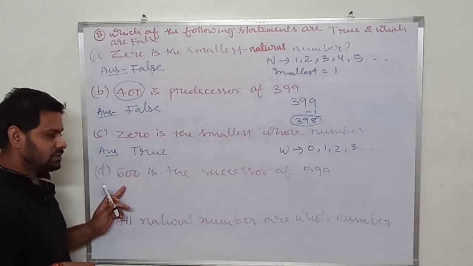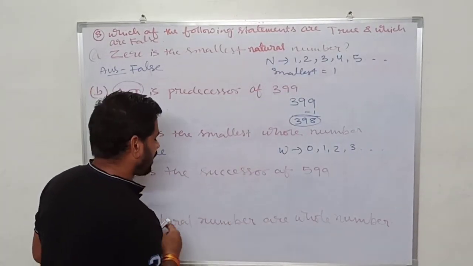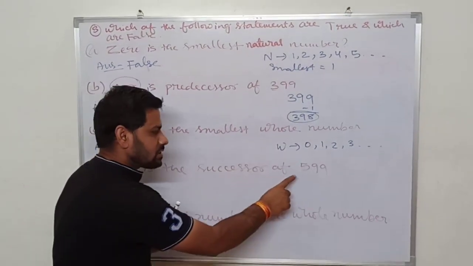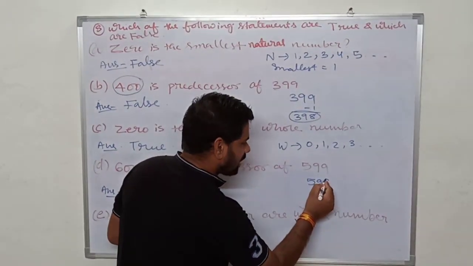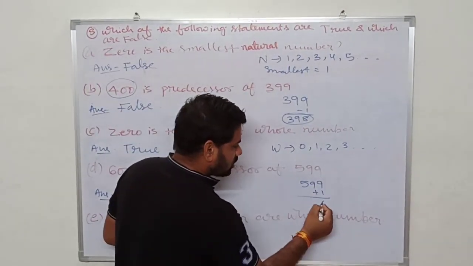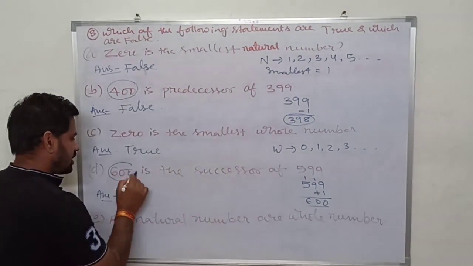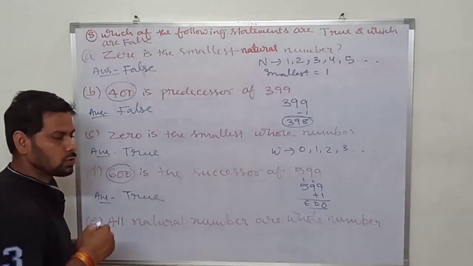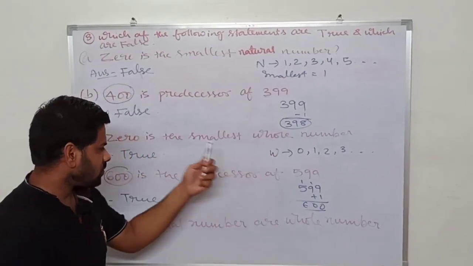Next, in this question it is given 600 is the successor of 599. We have to tell whether 600 is the successor of 599. Okay, what do you mean by successor? When we add 1, the result we get is the successor. So I am adding 1 with 599: 9 plus 1 is 0, 1 carry, 9 plus 1 is 0, 1 carry, this will become 6. So yes, 600 is the successor of 599. So this statement is true. Getting it? Whenever it asks successor or predecessor, you just add or subtract and get the result.